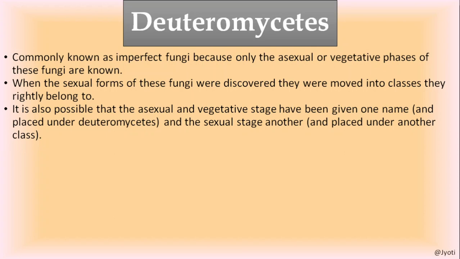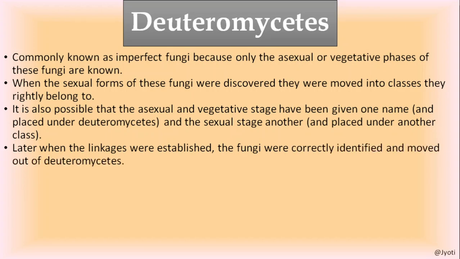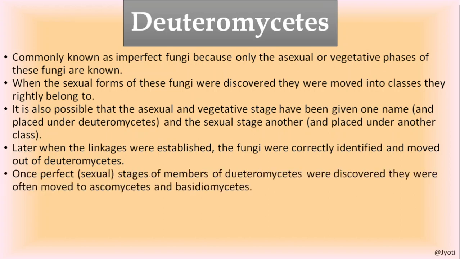Suppose they produce basidiospores, then they will be categorized under basidiomycetes. Later, when the linkages were established, the fungi were correctly identified and moved out of deuteromycetes. So when they start reproducing sexually, they are no more deuteromycetes. They can be basidiomycetes or another group of fungi like ascomycetes.